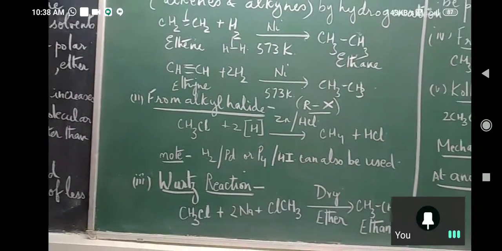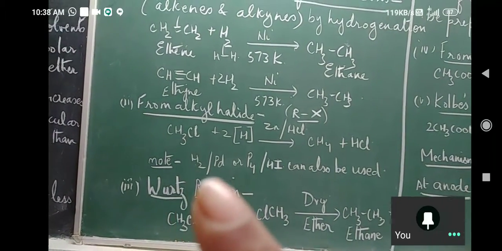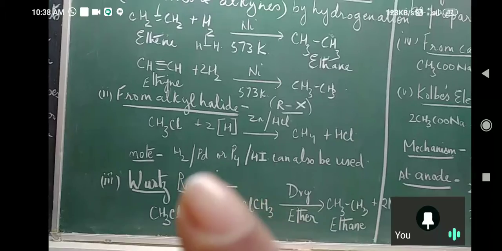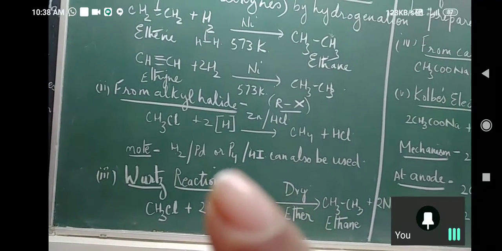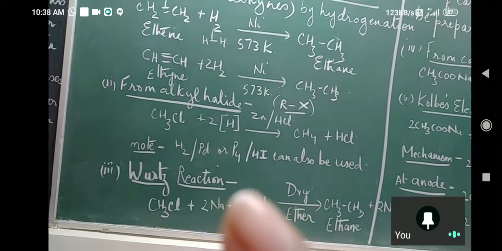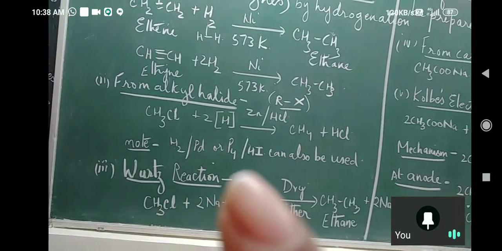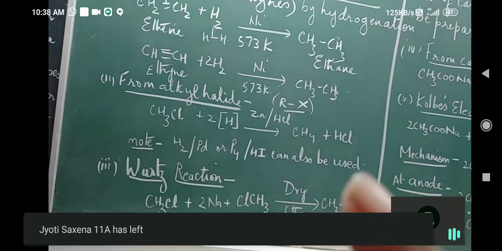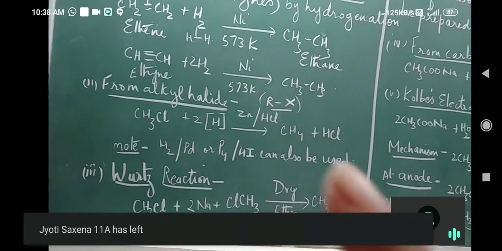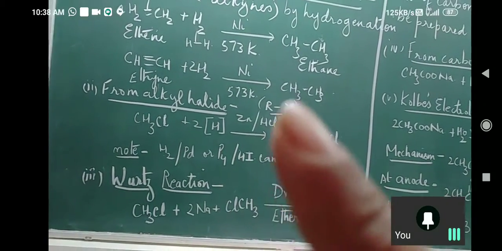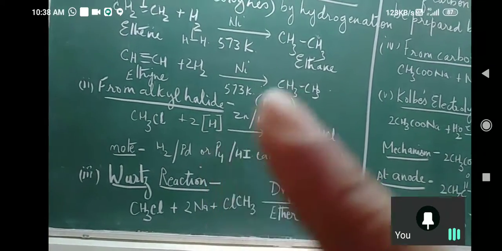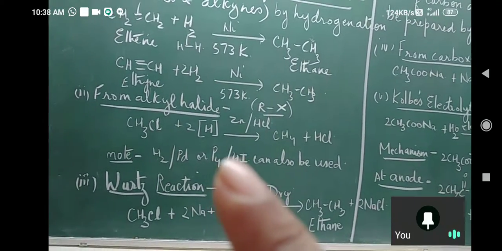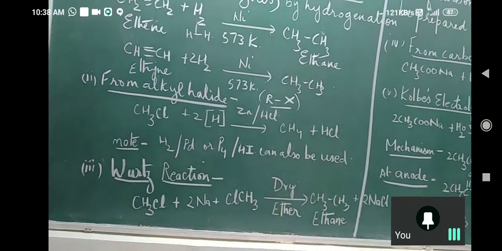In the note I have written: hydrogen in presence of palladium means hydrogen with palladium as catalyst, or P4 is phosphorus. Phosphorus exists as a P4 molecule. So phosphorus in presence of HI can also be used. It will perform the same function as zinc and HCl, or zinc and sulfuric acid, or zinc and hydrogen ions. Alright, all are going to produce nascent hydrogen. Is that okay? All right.